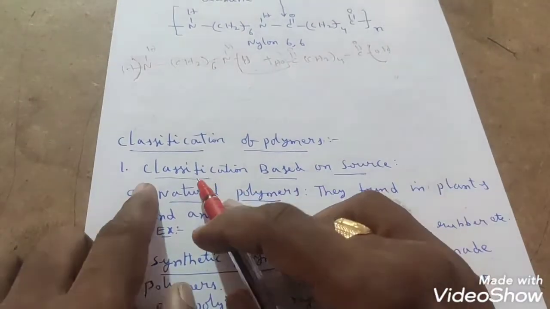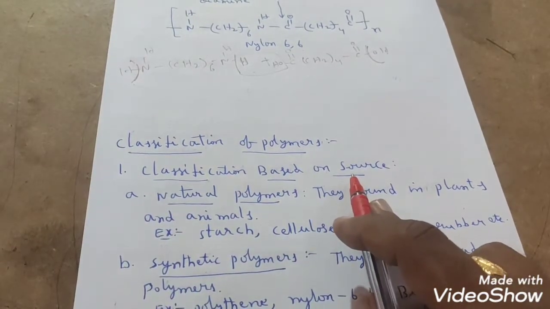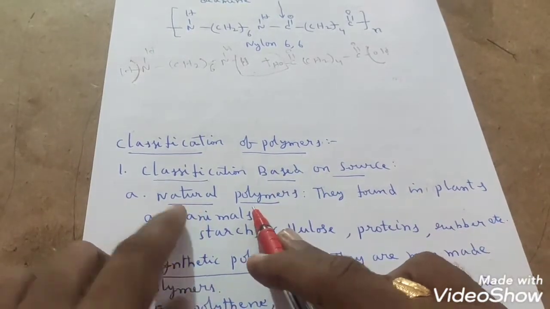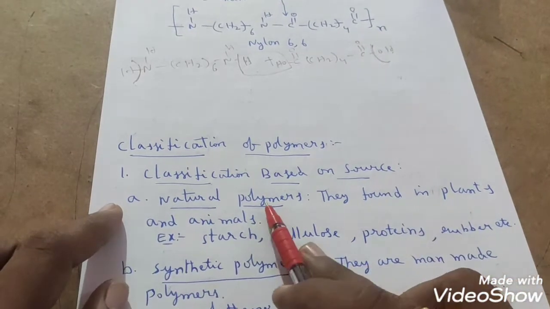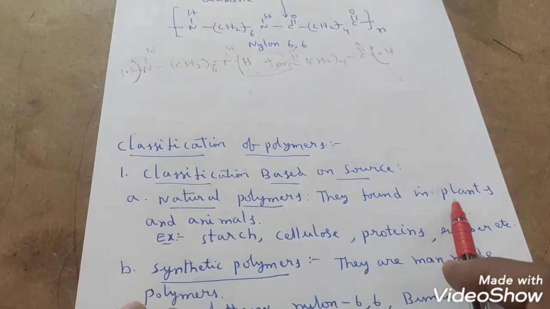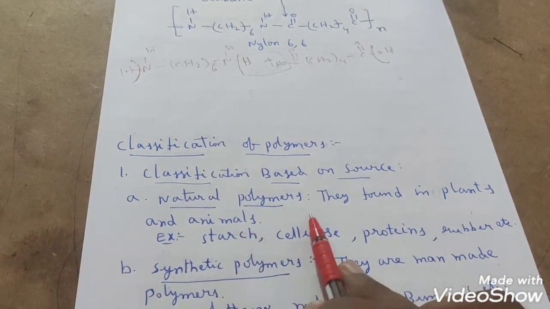The first classification we will see is classification based on source. Based on source, polymers are classified into mainly three types. One is natural polymers. These natural polymers are found in plants and animals.